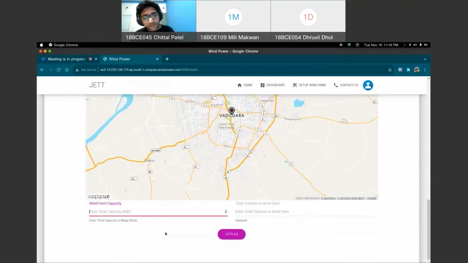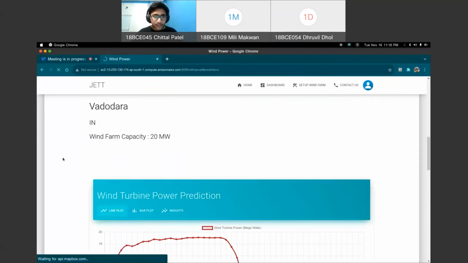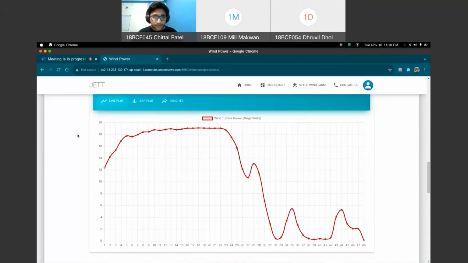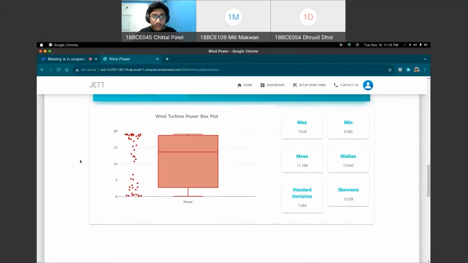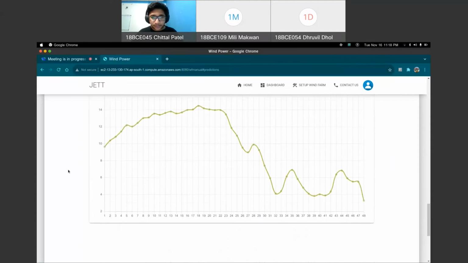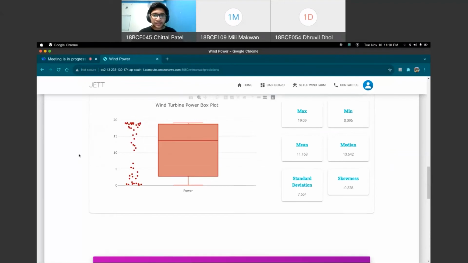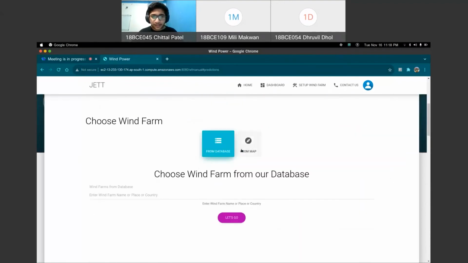Now I'll have to enter the capacity. Suppose it's 20 megawatts, and it's an optional field. So I'll go with it, and yeah. As you can see, this is Vadodara, and there is a map, and we also have the dashboard. So this is the line plot, bar plot, and insights, which I already discussed. Again, the wind speed and the wind speed frequency windrose chart. So this is how the dashboard is. The user can select anything, from the database and from the map also.